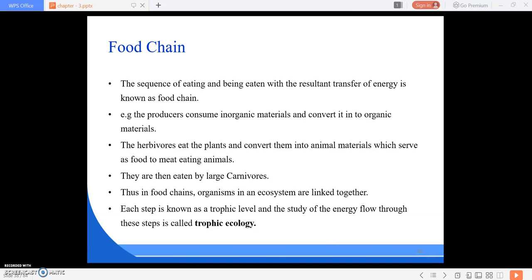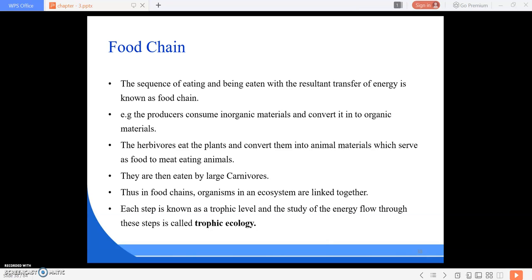And we have seen that dissipation of energy occurs at every trophic level. There is a loss of 90% energy, and only 10% is transferred from one trophic level to another. We also studied the energy flow models given by Odum and Lindeman. Odum gave his energy model on land, and Lindeman gave us the energy flow model of a freshwater ecosystem. So next we are going to study the food chain.